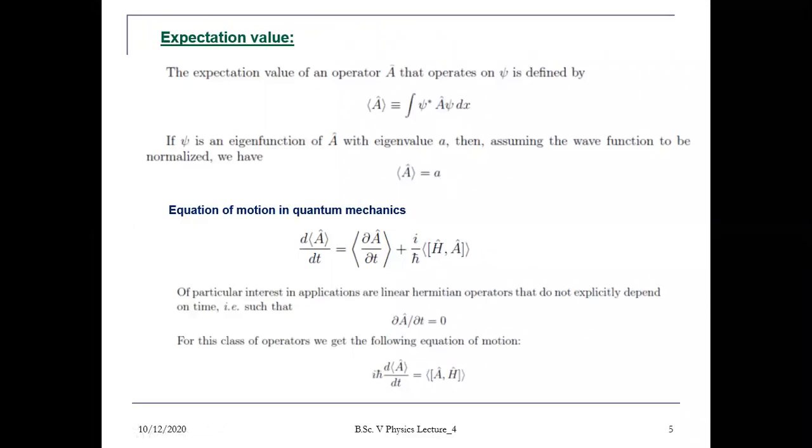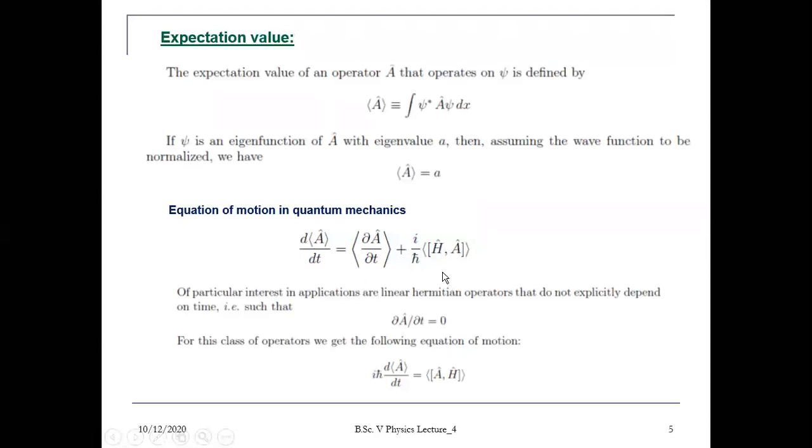Now this equation, you know, is the equation of motion in quantum mechanics. If we have a quantity like force or position, we write d2r by dt square equals f, force.